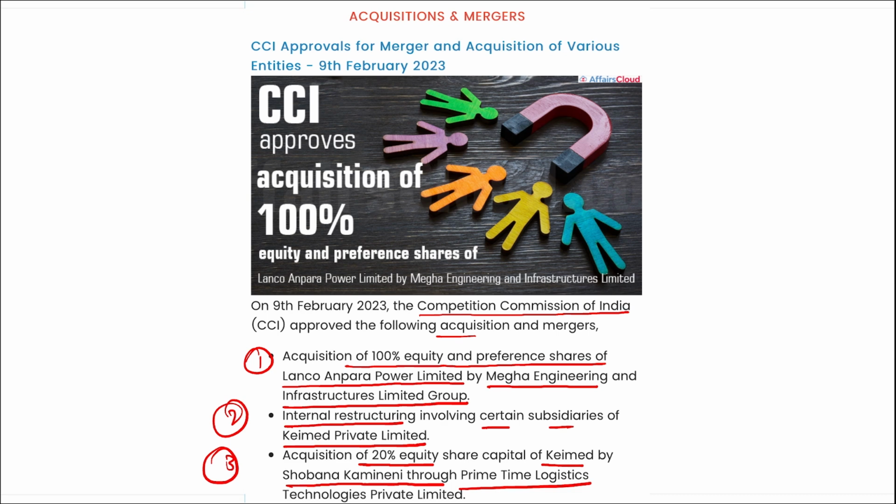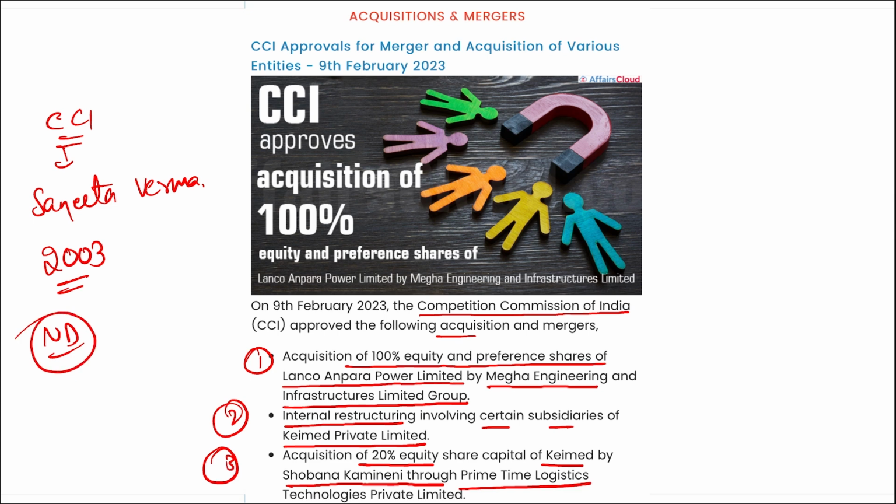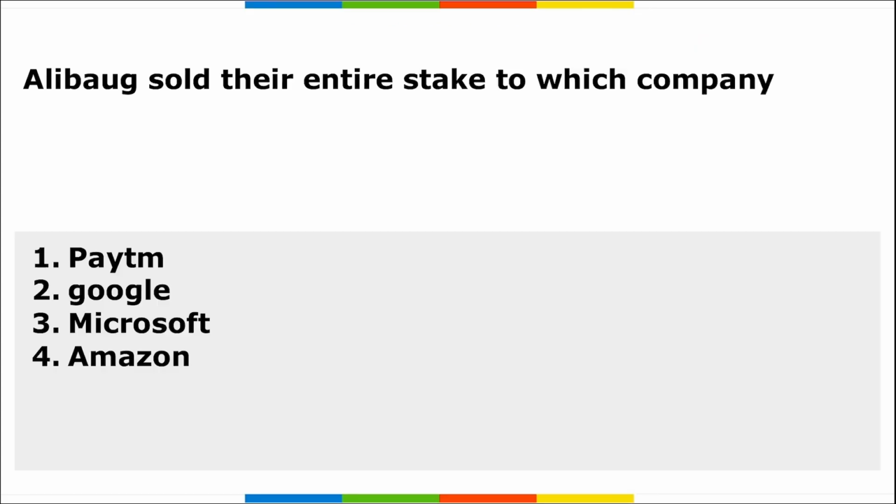There are three more. You can read them from the PDF. Coming back, if we talk about CCI, who is the acting chairperson right now? Sangeeta Verma. When was the CCI established? In 2003. Where is the headquarters? In New Delhi. Apart from this, just remember Alibaba has sold the entire stake to Paytm and they have left India. All right, we will be discussing it soon.